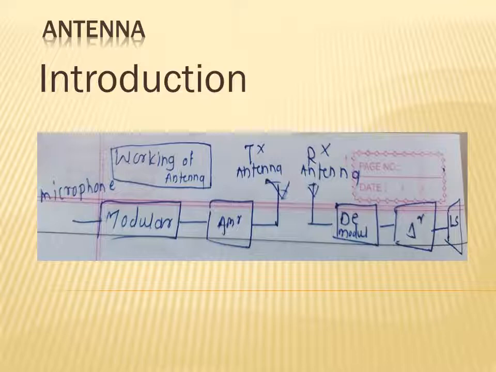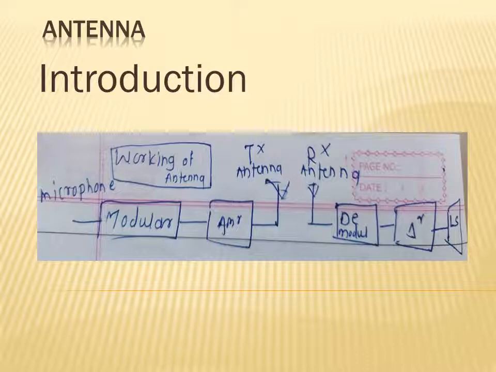And the function of receiving antenna is exactly reverse. It converts electromagnetic radiation into the electrical signal.